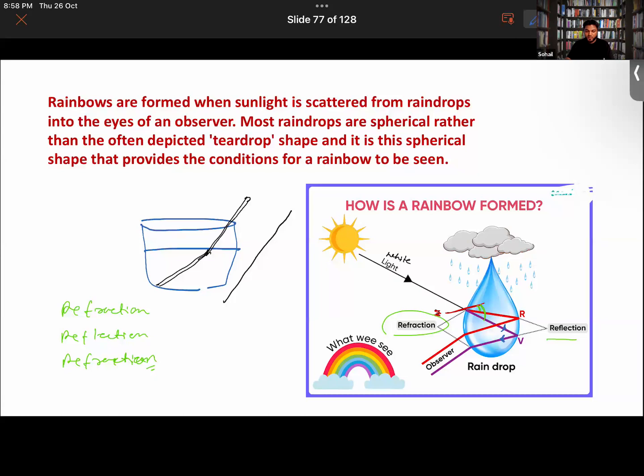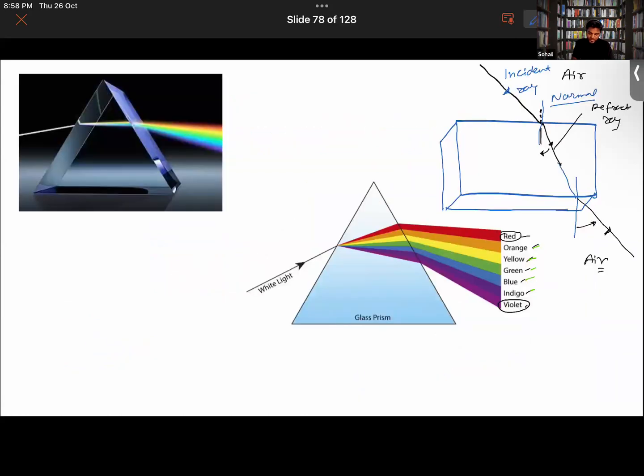Okay, and then look over here how white light splits into its component colors when it passes across a prism. Whenever light rays pass through a prism, they will split into their component colors.